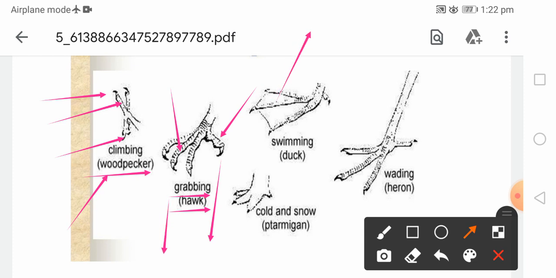Then swimming we have already explained. Then those birds found in cold or snow, where there is a large amount of snowfall, have wading feet, which is also a type of feet found in a heron.